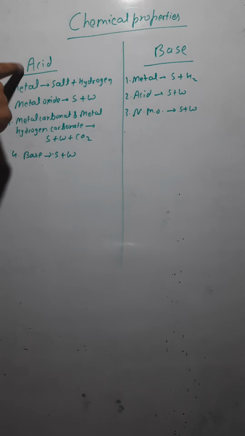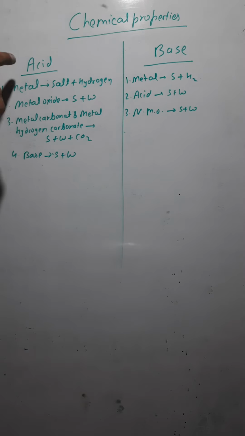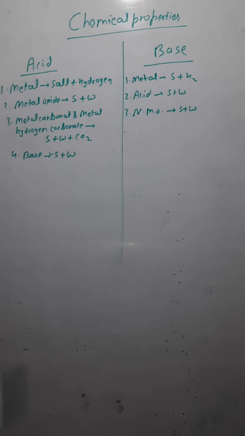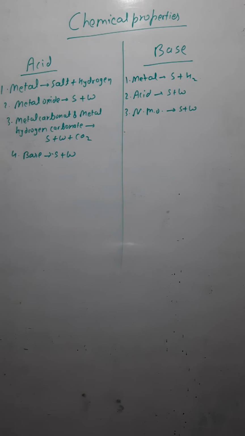So here if you see acids, the first chemical property we have written is that acids react with metal, forming salt and hydrogen gas. When acids react with metal oxides, they form salt and water. When acids react with metal carbonate or metal hydrogen carbonate, in both cases they form salt, water and carbon dioxide, isn't it? When acids react with base, they form salt and water. So these are the chemical properties we have discussed about the acids.